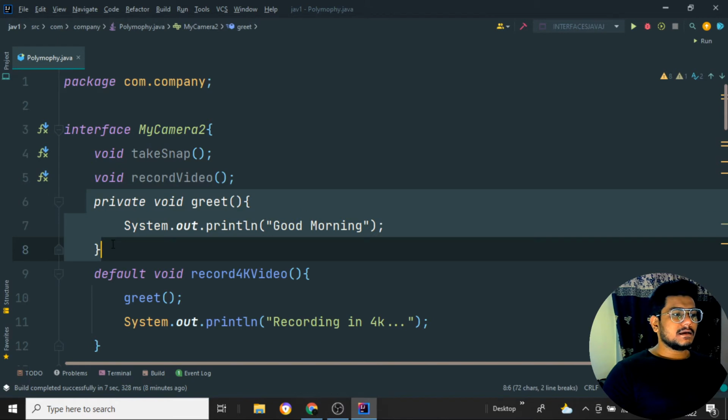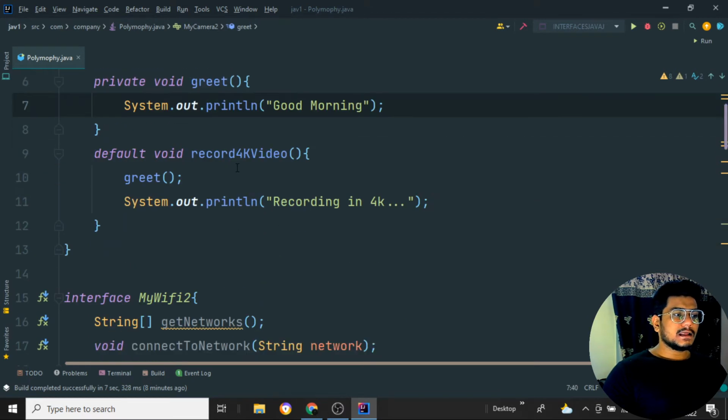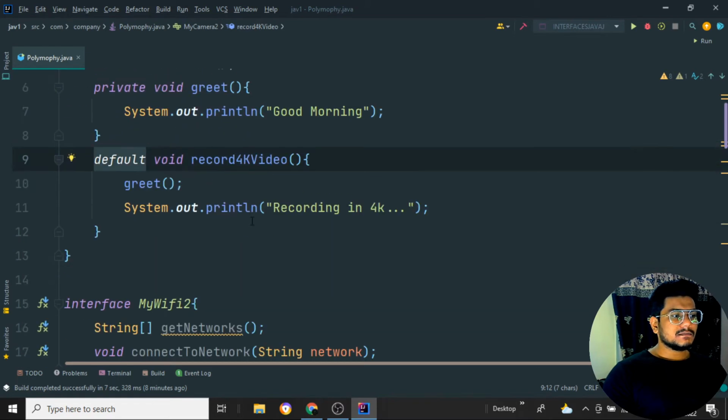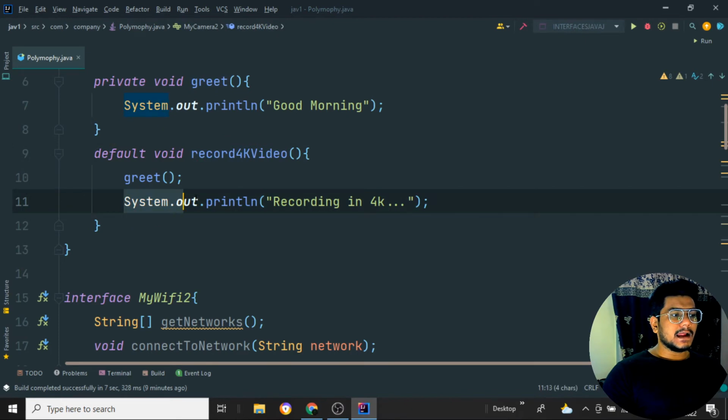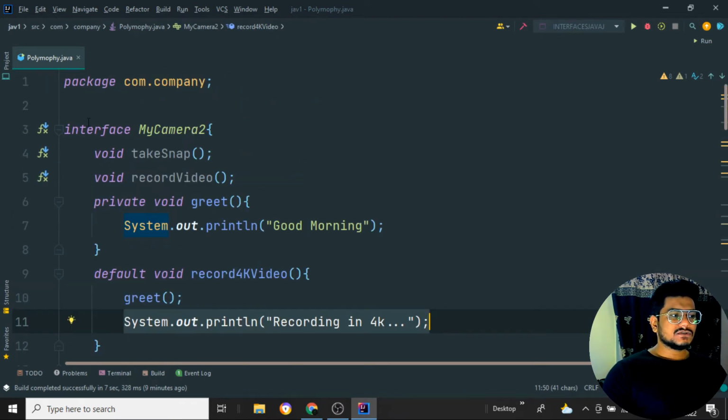So here the greet method is going to print good morning, and recording the particular 4K video is also kept as a default. I can just call the greet function over here, and I have added the recording in 4K message inside. So this is the one interface.